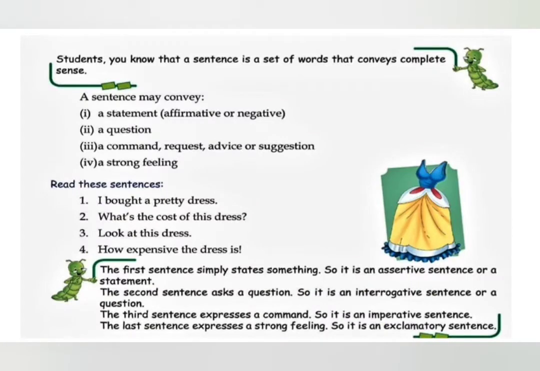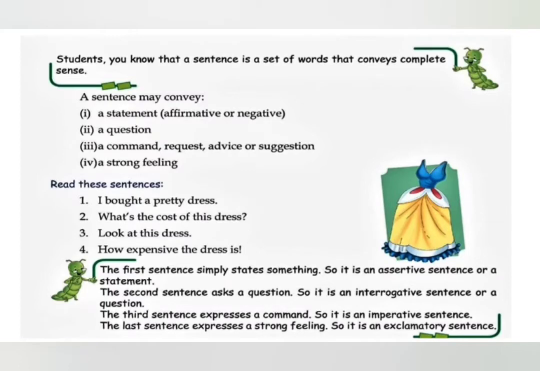Now, children, you know that a sentence is a set of words that conveys complete sense, right? Now, a sentence may convey a statement which can be affirmative or negative. Affirmative means yes, negative means no. So if you say, I am going to school, that will be an affirmative sentence. But if you say, I am not going to school, that will be a negative sentence. Then it can be a question, a command, request, advice, or suggestion, or a sentence may convey a strong feeling. Now let us read these sentences. I bought a pretty dress.